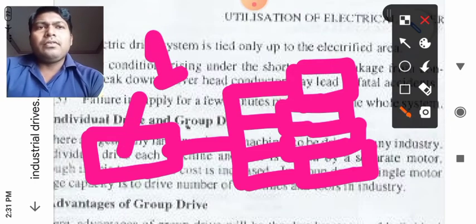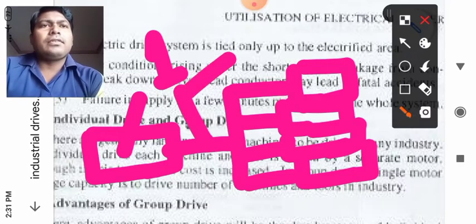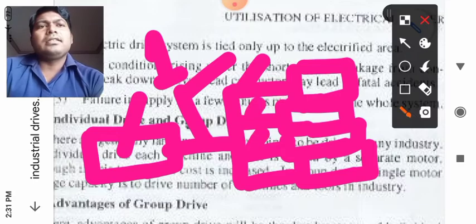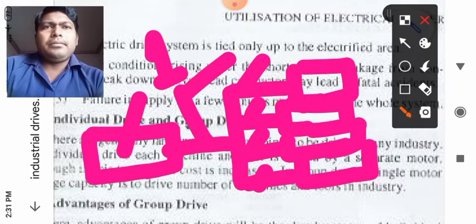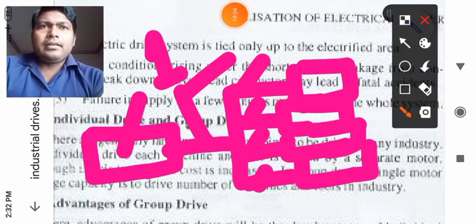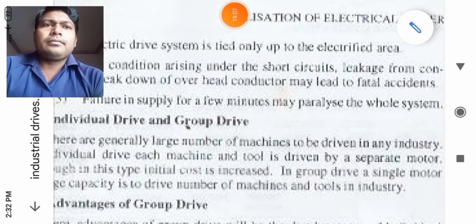Due to the power fed in, this shaft is rotated. As a result, it has been coupled to four different shafts, this and this. And what happens next, this revolution or this power is utilized for different applications. So as many applications as we require, we can convert this single drive into a multi drive, and that is known as your group drive, right?